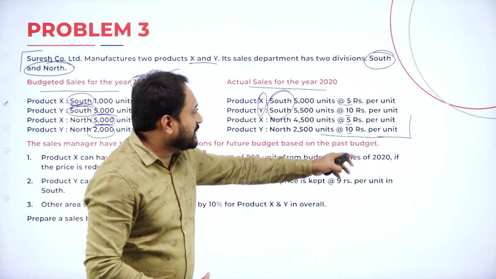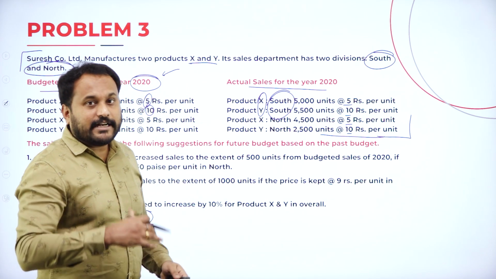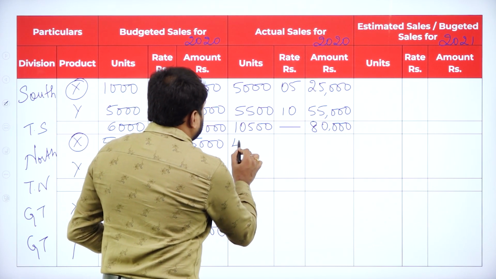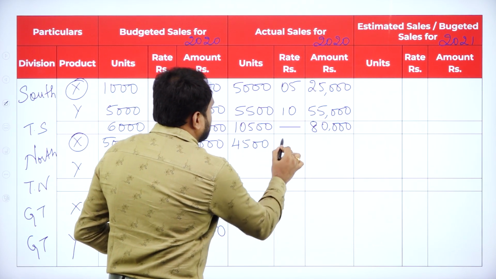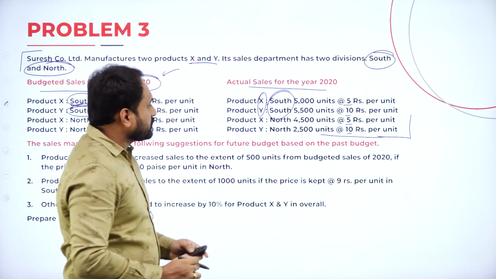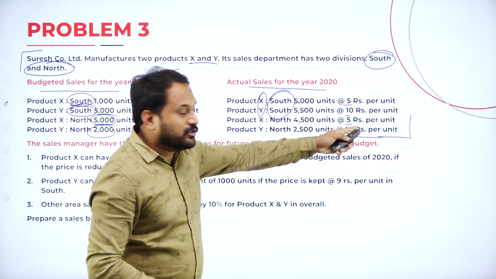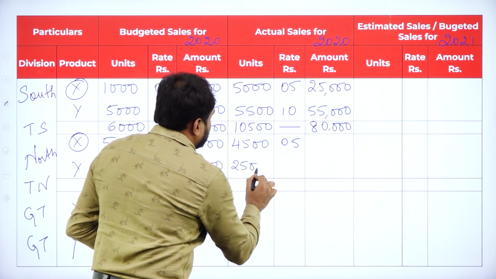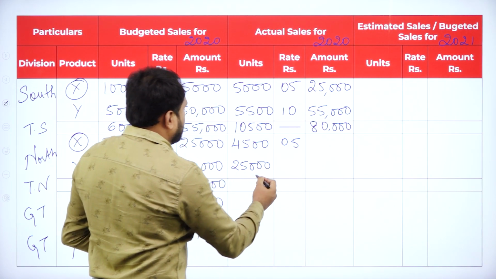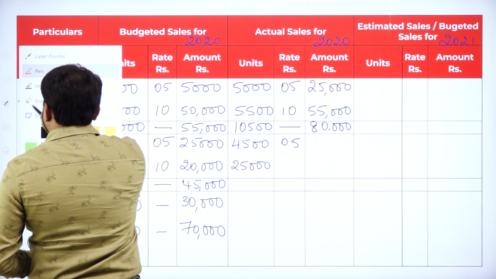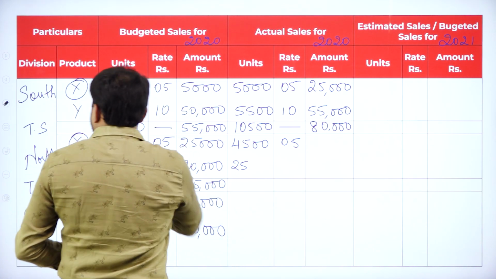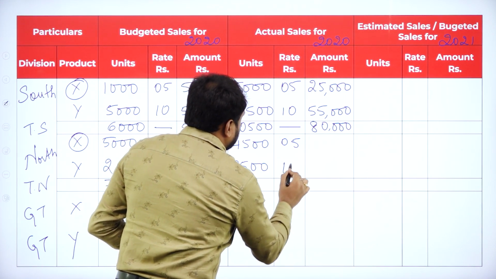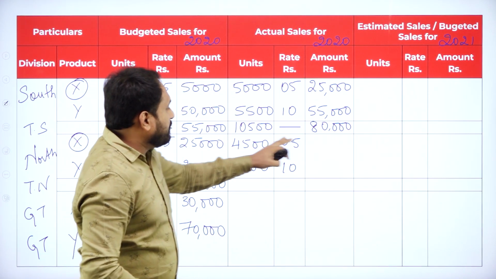So here 5 rupees and 10 rupees, 4,500 and 2,500 we have. 4,500 into 5. Next is 2,500, 10 rupees. Now multiply that.